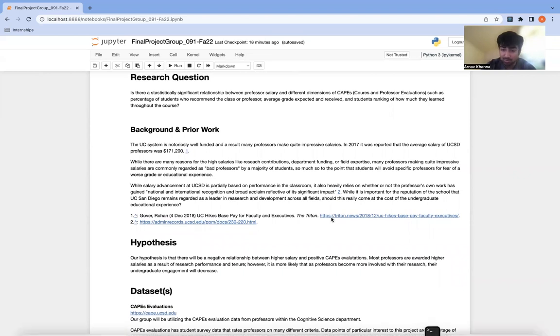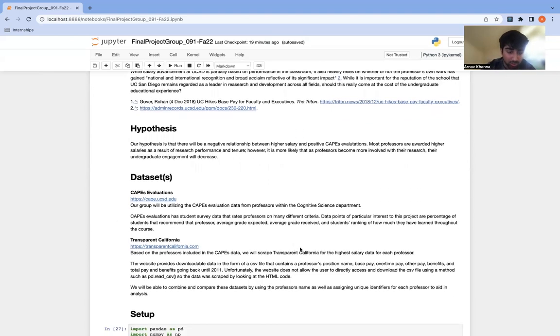That's because most professors are awarded higher salaries because of their research and how long they've been at the university. But research professors aren't as involved with undergraduate education. So we thought it would negatively impact that.